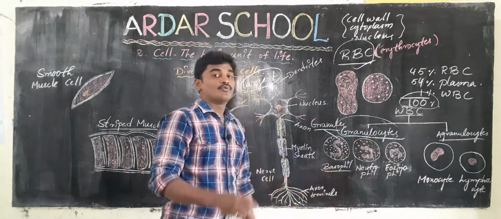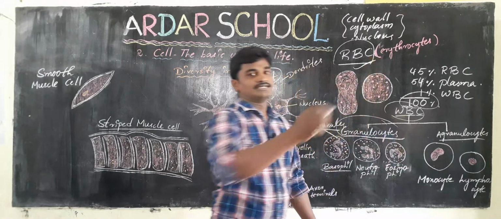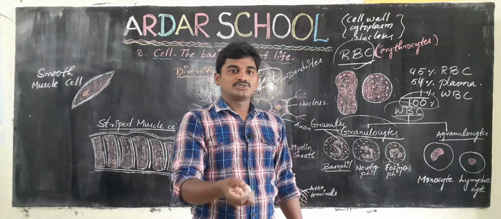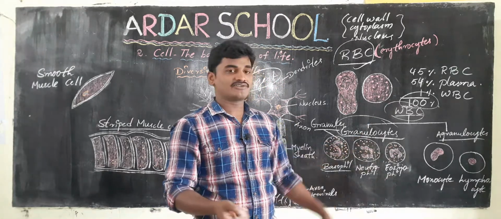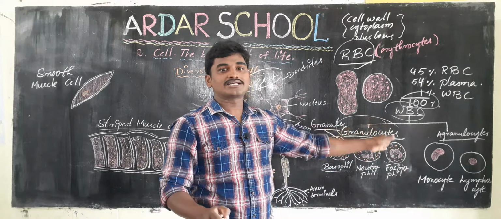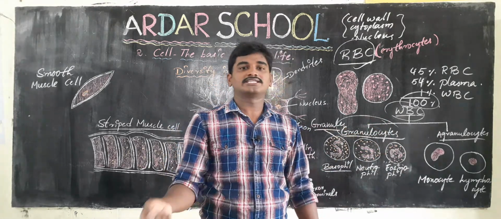Let us see the function of white blood cells. White blood cells are very important to our body because they fight against disease causing microorganisms.